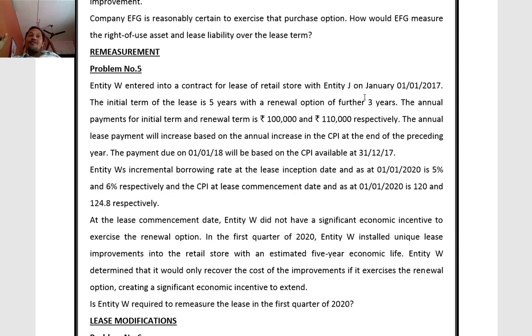So, remeasurement of lease liability arises due to changes in lease payments, due to reasons like reassessment of lease term. So we have reassessed the lease term, thereby lease payments are changing. Remeasurement is required. Reassessment of purchase option. So initially we were not interested, later on we have reassessed the purchase option.